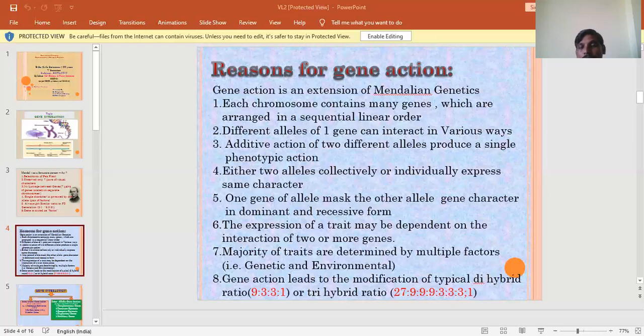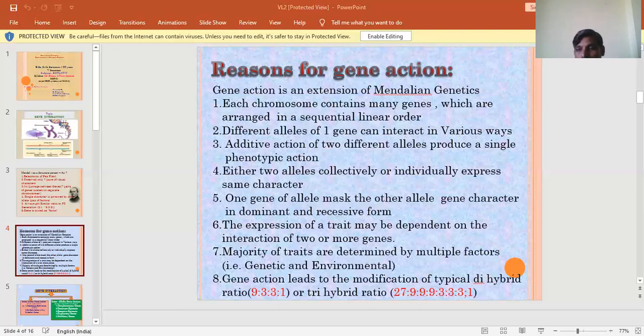This is not a new phenotype. It is similar to the parent, but both parental characters are seen in the heterozygous condition. So such type of gene action is called codominance. Incomplete dominance is the blending of the character, and in codominance, both the genes of the allele are expressed equally. So both the genes are dominant. That's why every gene tries to express its character. That's why two characters are seen in the flower, that is, a red and white mixture we can see in codominance.